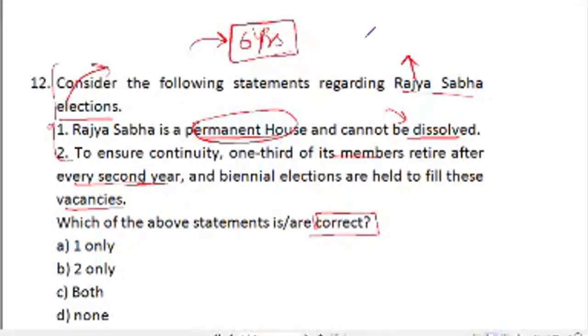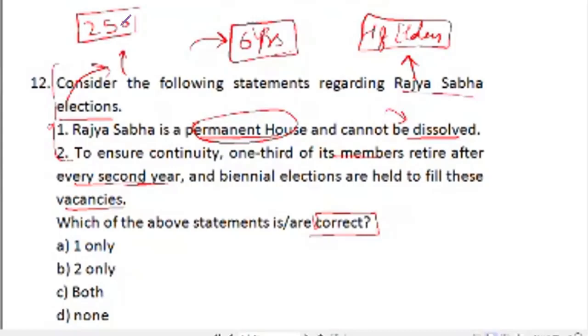Rajya Sabha is also called as House of Elders. And it consists of maximum of 250 members. So both statements are correct. C is right answer.